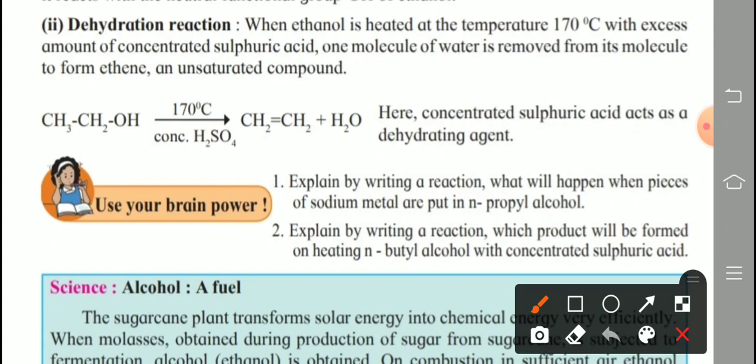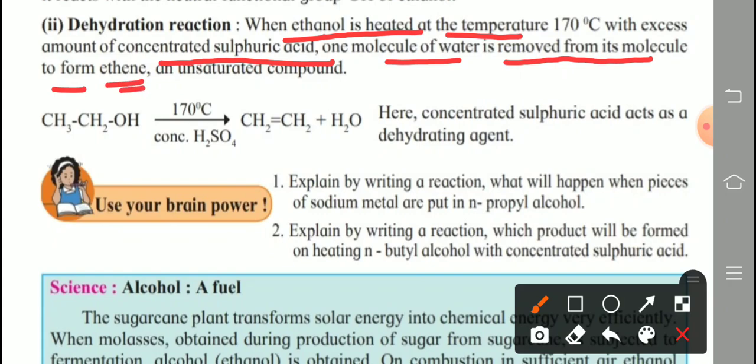Now see the answer. When ethanol is heated at a temperature of 170 degrees Celsius with excess concentrated sulfuric acid, one molecule of water is removed from its molecule to form ethene. That is a double bond. Check here. And it is an unsaturated compound. So CH3CH2OH. How to write the reactions? All of you know that now. So write in that pattern.